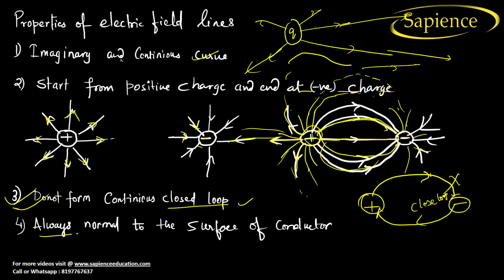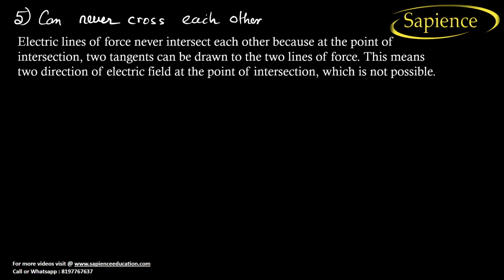Now, the fourth point: they are always normal to the surface of the conductor. What do you mean by this? Electric field lines are always perpendicular, normal to the surface of the conductor. Let us consider this is the surface of the conductor, right? So what is the direction of an electric field line? The electric field line will be perpendicular to the surface in this direction. If I draw another one like this, the electric field line at this point will be in this direction.